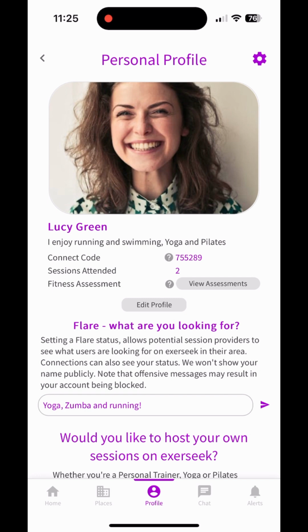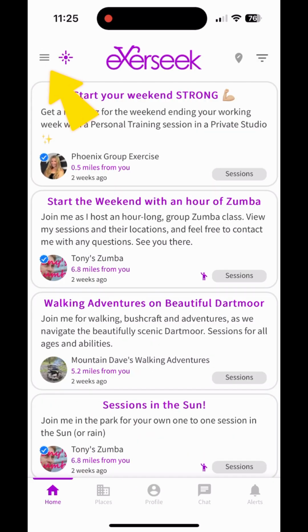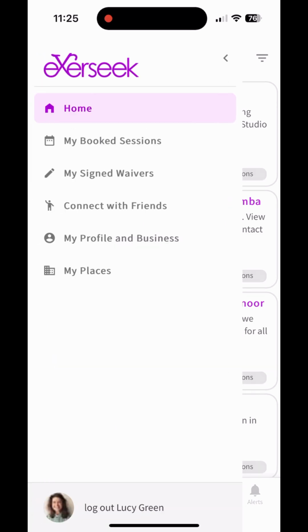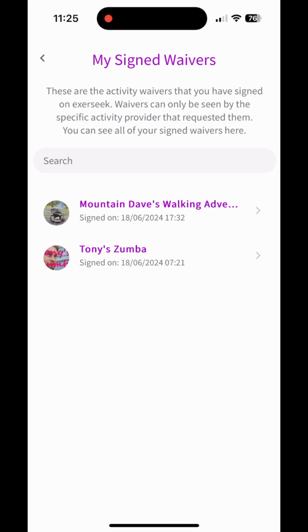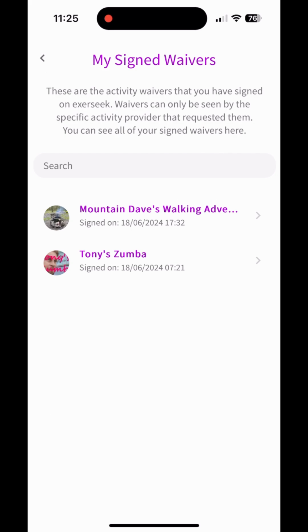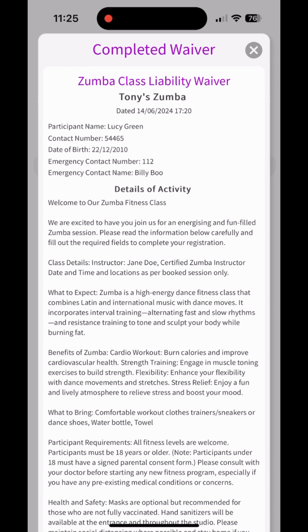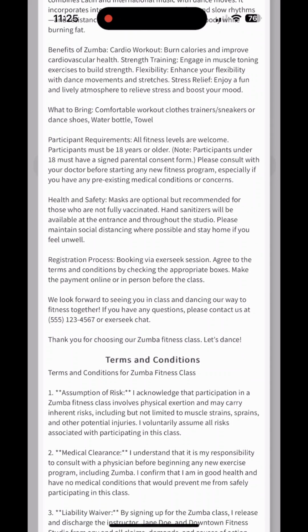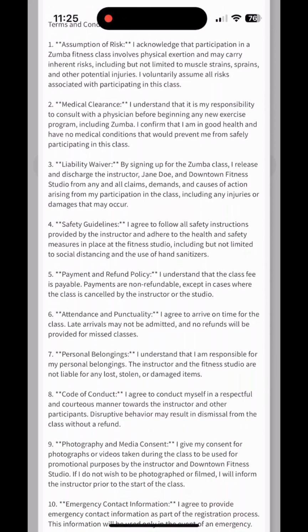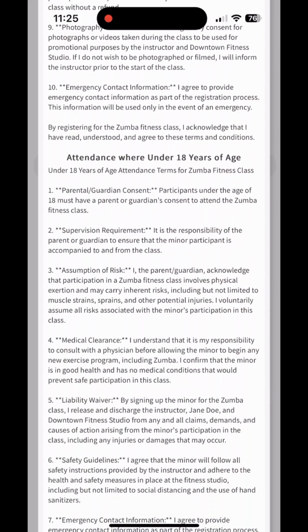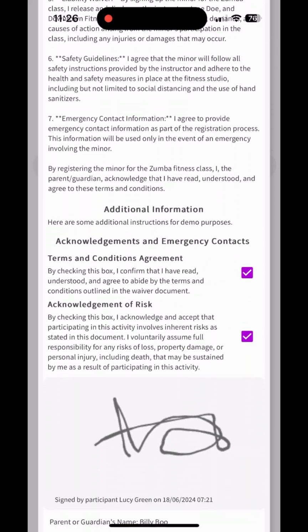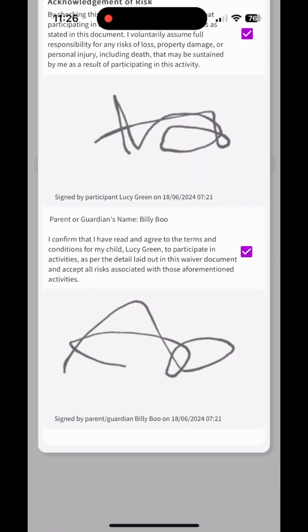To see which waivers have been signed, select the icon with the 3 lines in the top left of the home screen, then from the menu select My Signed Waivers. Select the corresponding activity provider, then the waiver detail is shown with emergency contact details, acknowledgements and signatures. If the person booking the session is under 18 and under 18s are accepted by the provider, then signatures will be required for the attendee and a parent or guardian.